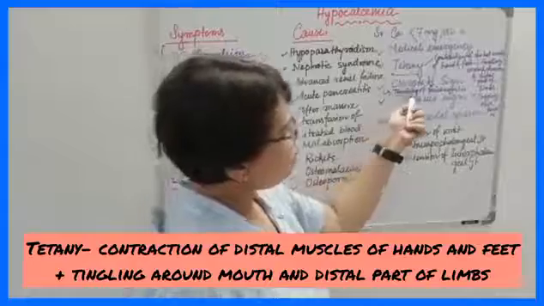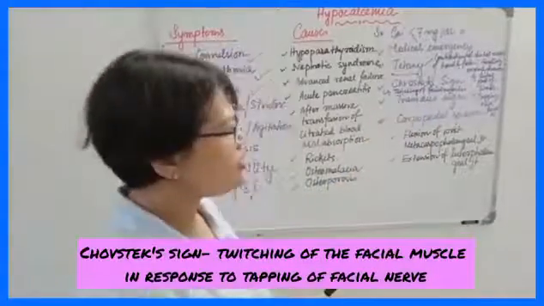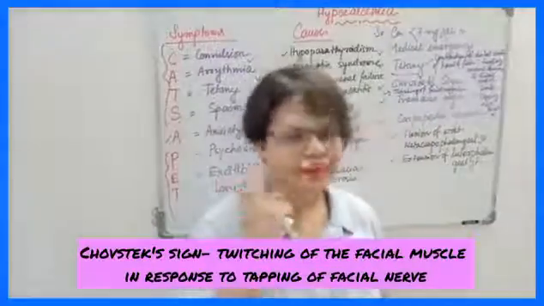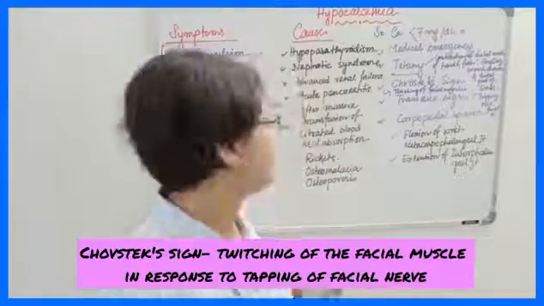Next is Vogel's sign. What is that? That is twitching of the facial muscle in response to tapping over the facial nerve. That is called Vogel's sign.